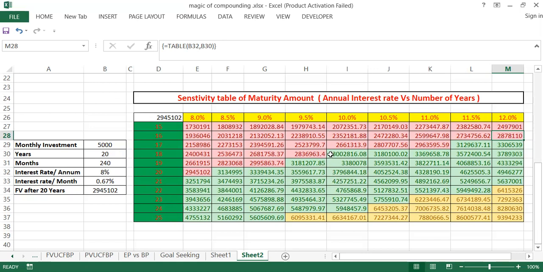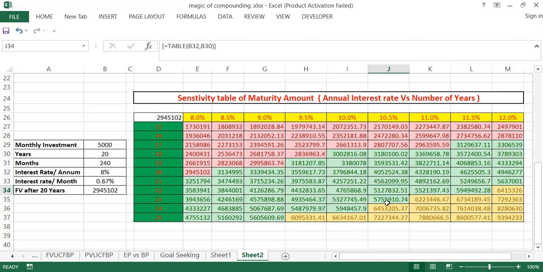If you want to know why I have given different classifications, in this sensitivity table you can see what combination of time period and interest rate you have to select so that you get the respective future value. Suppose I want to earn 51 lakh rupees, say approximately 50 lakh rupees.